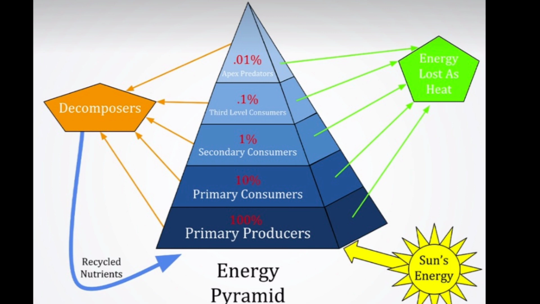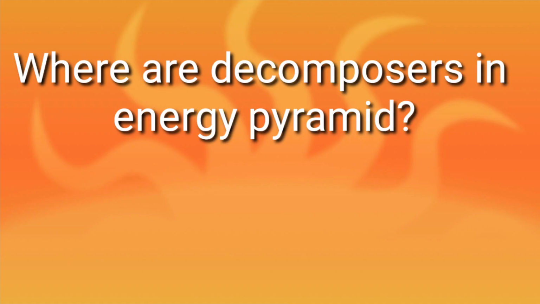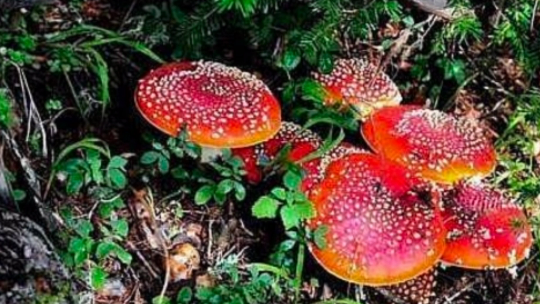Yes, it is weird because the amount of energy remains the same, but it is converted into different forms. Can you tell me where are the decomposers in this pyramid? Decomposers are not found in this pyramid, which play a very important role in our environment.